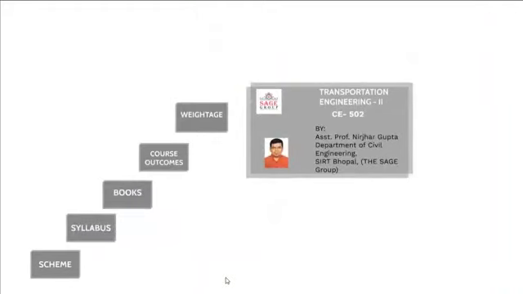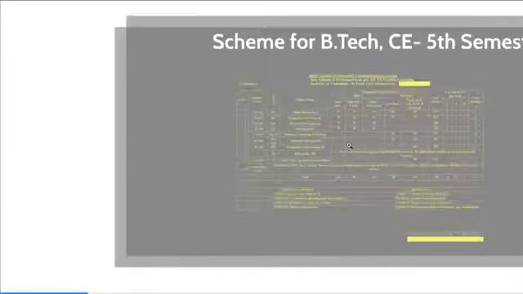The presentation in this video contains the scheme, syllabus, books, course outcomes, and the weightage of the subject from the point of view of different competitive exams also. Its subject code is CE502, and we will move with the scheme of the RGPV, that is Rajiv Gandhi Pradyogiki Mahavishwavidyalay.